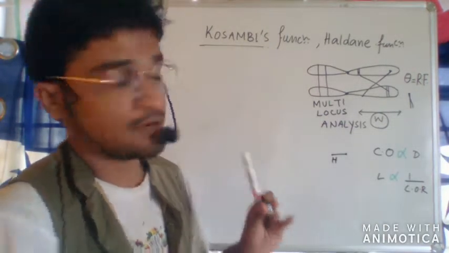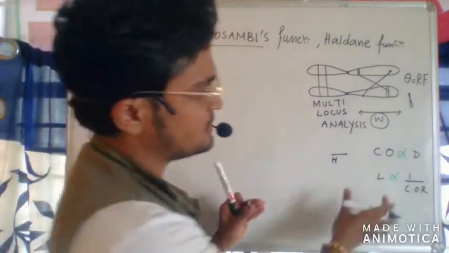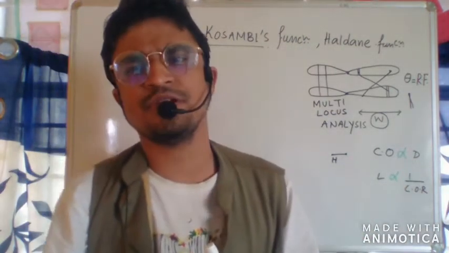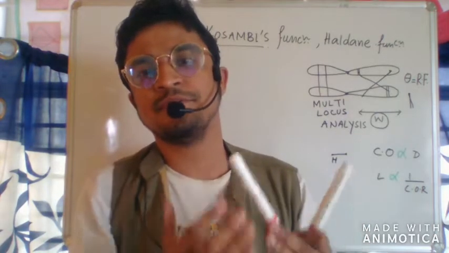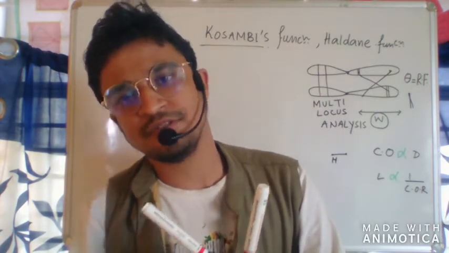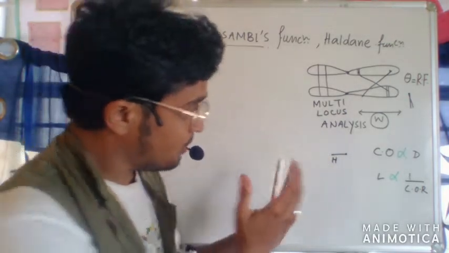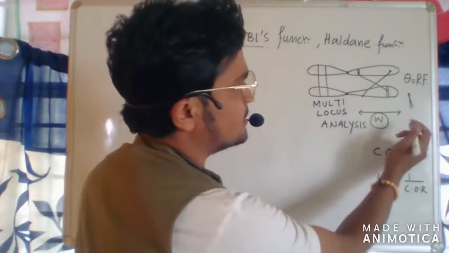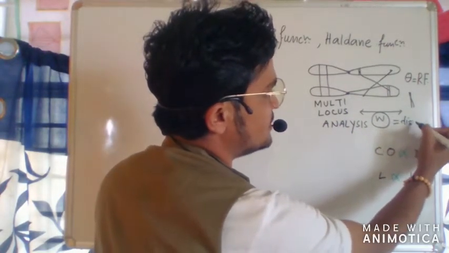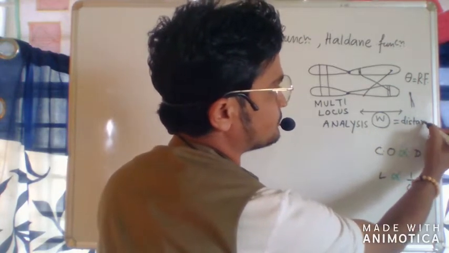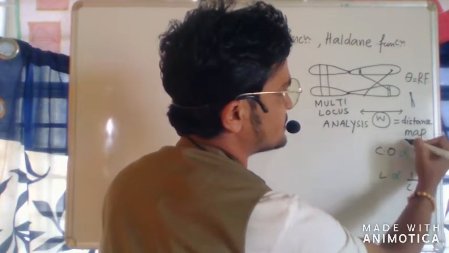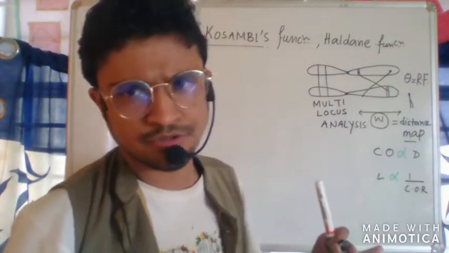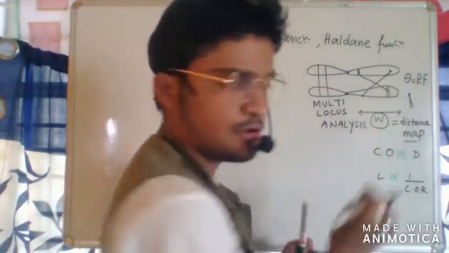Another fact we have to understand before reaching the Kosambi function is that linkage is inversely proportional to crossover recombination. What is the meaning of crossover recombination? In meiotic division, there is a 50% chance that the next offspring will receive the loci, correct? Now we shall understand the relation between the distance W, the gene distance or map distance, denoted in centimorgan units, equivalent to millions of base pairs, and theta, the recombination fraction.